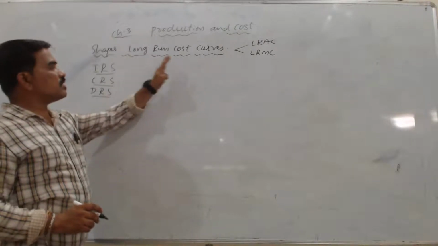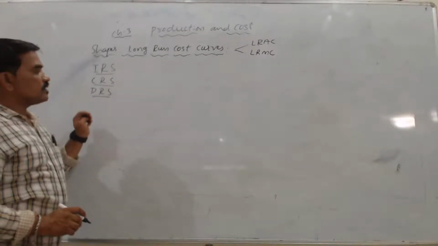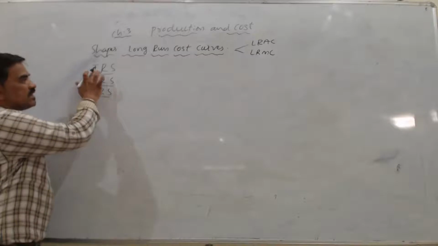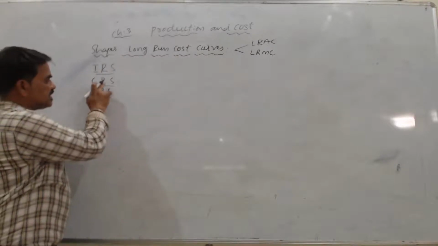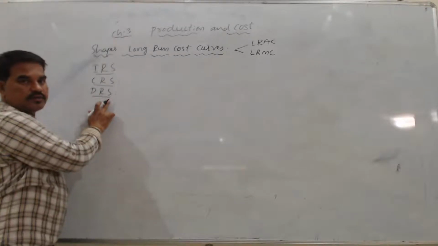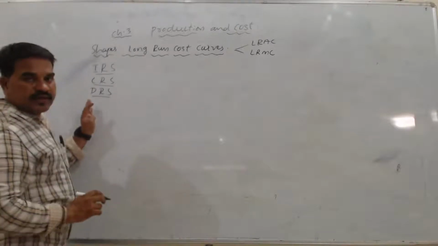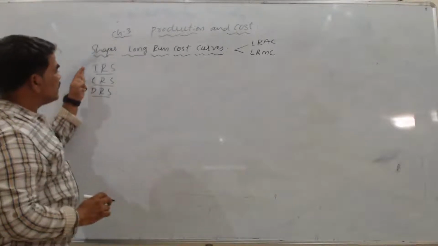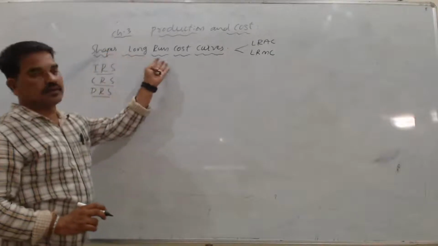When we discuss long run, we will have these concepts. IRS means increasing return to scale, as we know, CRS means constant return to scale, and DRS means decreasing return to scale. What do you mean by IRS? I'll repeat that. Based on this, now we will try to understand the shapes of long run cost curves.